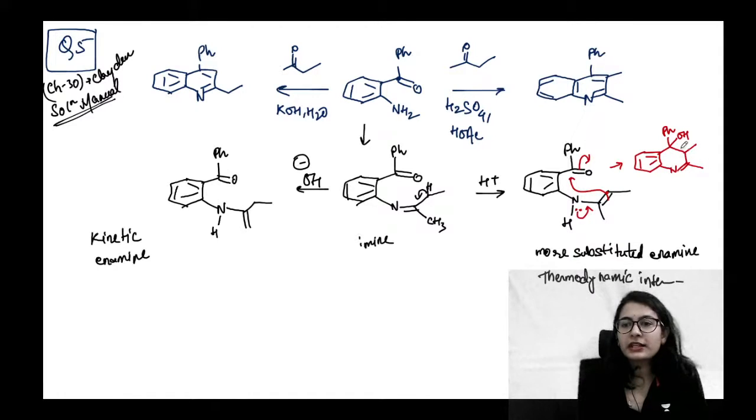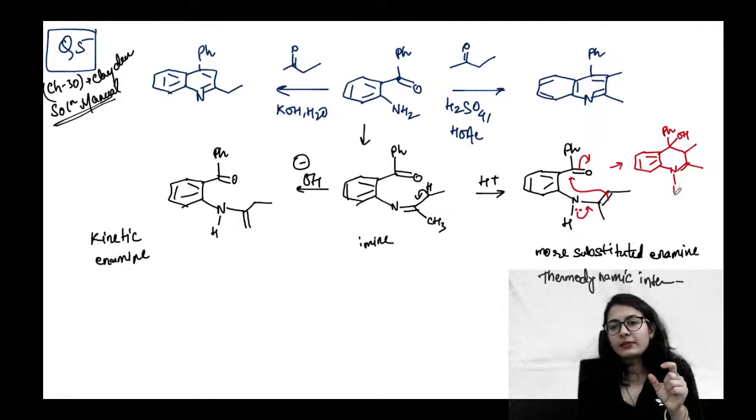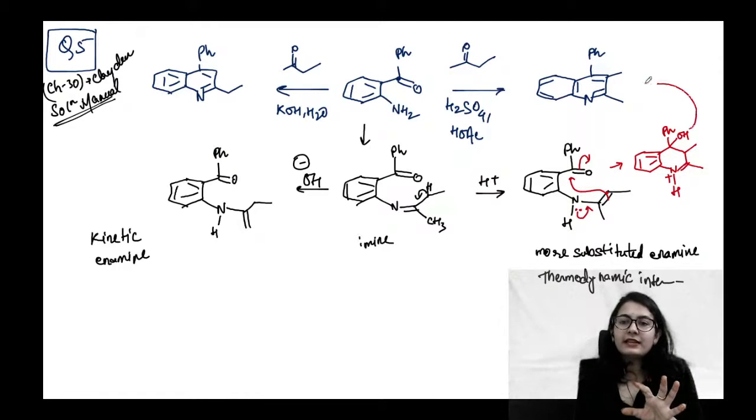So what are these? Both methyls came here. Right? You got this point, guys, that there will be a hydrogen. Nitrogen has a positive charge. Okay, now making the product from here is not difficult. Just a loss of water in the presence of acid will give you this product. Okay? So this is the enamine that we have formed. That gives you this product.